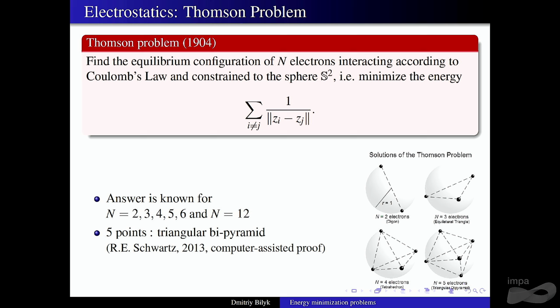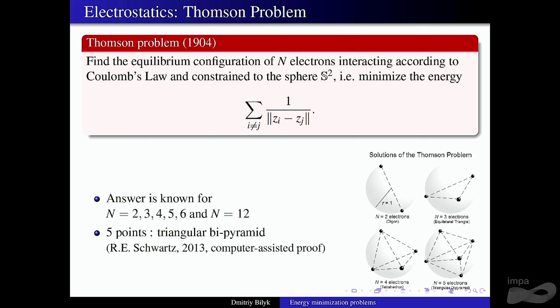And if you were to ask a similar question in one dimension, there would be no doubt as to what the answer is. In one dimension, you have equally spaced points, and in many situations it's not super hard to prove that equally spaced points give you the minimizer. As soon as you go one dimension up, you go to S2, you already don't have good candidates for most values of n. If I tell you to put 100 points on the sphere, it's not clear what the best configuration